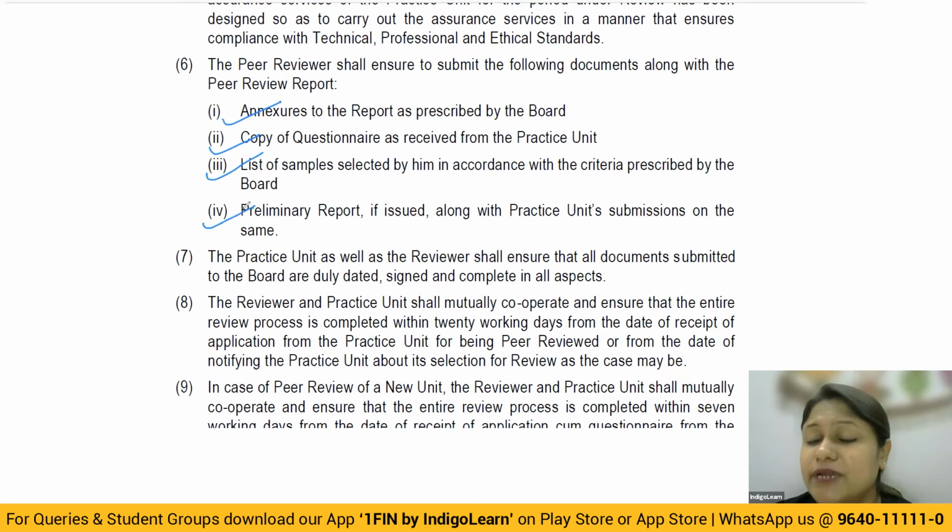And suppose you issued any preliminary report containing any kind of deficiencies identified, and also whatever response the practice unit has given to you, all of that you're going to attach to the final report. So the final report will have the additions, the questionnaire, the way you have performed the peer review on which areas, and also if you have issued a preliminary report in case of any qualifications, and whatever reply the practice unit has given, everything in detail should be intimated to whom? The board. So all of this you will give to the board.